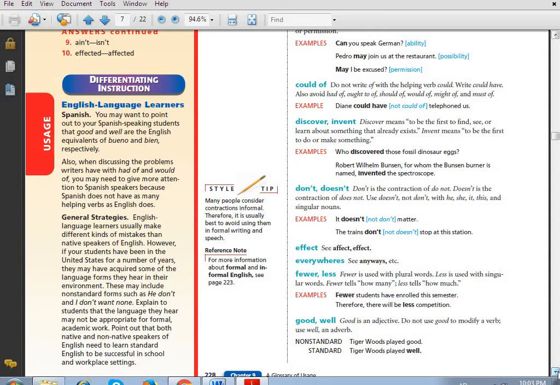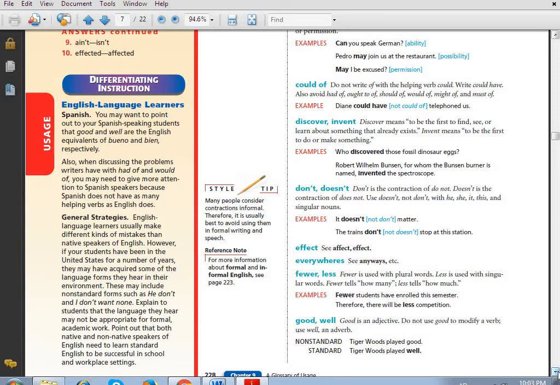Although well is usually an adverb, well may also be used as an adjective. It means healthy. Yeah, that's correct. When I say, hey, I'm well today, it means that I was sick, but now I am well. Well, when it comes as an adjective, it means in good health. Healthy. It refers to health.